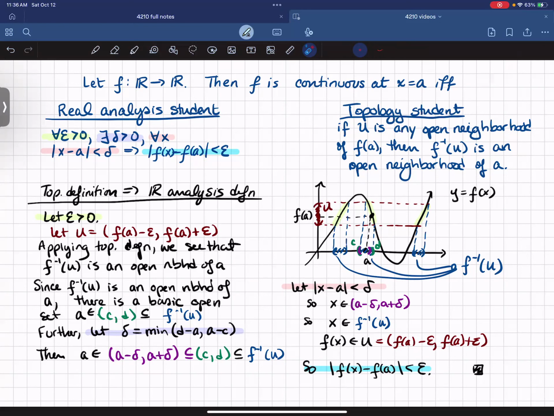Okay? And it is in fact true that it goes the other way. A real analysis student should be able to convince a topology student that the real analysis definition also proves the topology definition if the function is going from the reals to the reals.